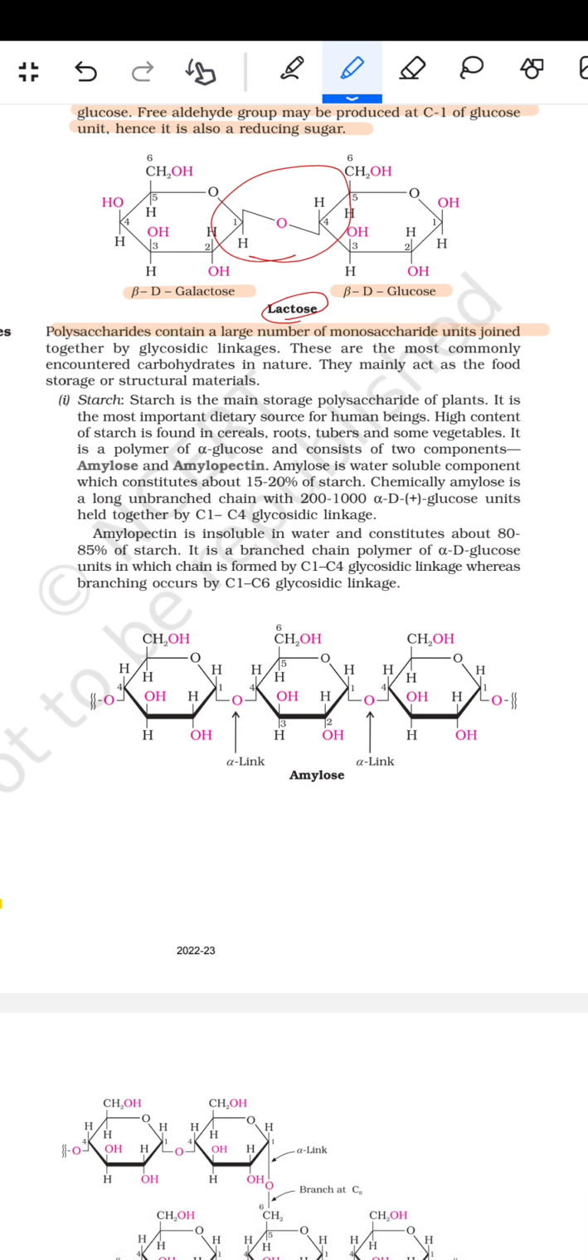Polysaccharides contain a large number of monosaccharide units joined together by glycosidic linkages. These are the most commonly encountered carbohydrates in nature. These mainly act as food storage or structural material.